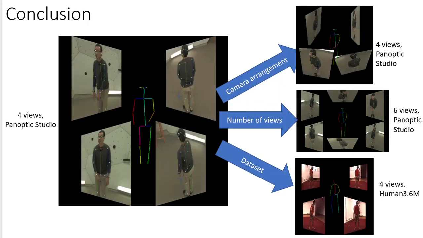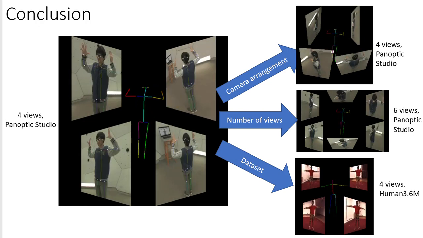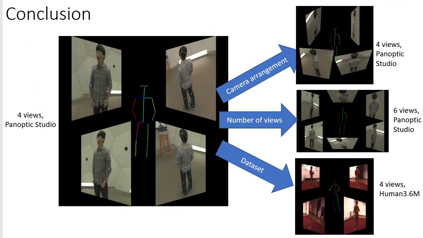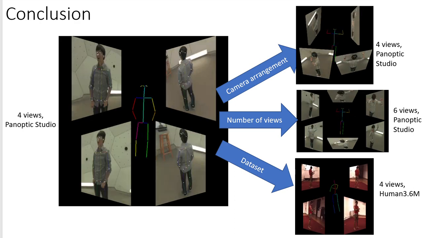The biggest limitation of our model is that it heavily depends on the performance of the 2D pose detector, which can be mitigated by end-to-end learning. The biggest advantage is that it can be transferred to datasets different from the training one.